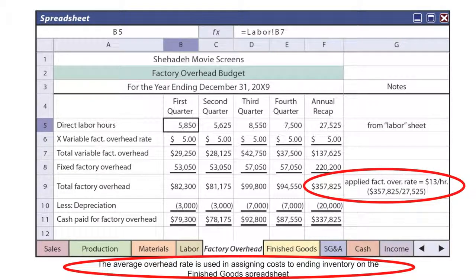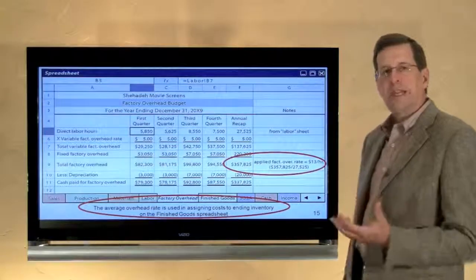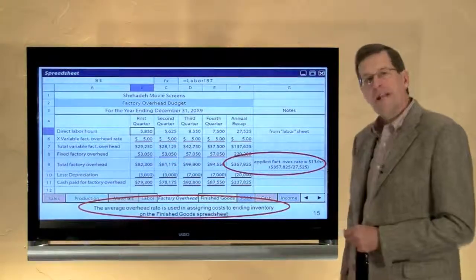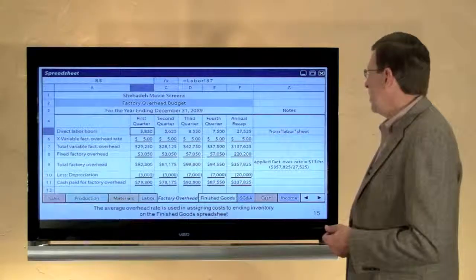Divided by the anticipated number of hours, 27,525, gives me an overhead application rate of $13. Remember from prior chapters, we need to know an application rate to apply overhead to production. So we're using our entire budget process to determine or derive what that application rate should be.